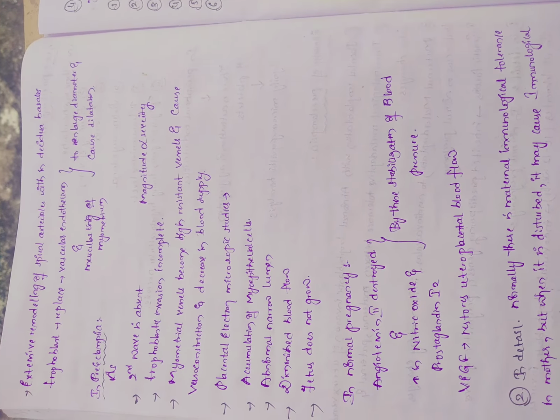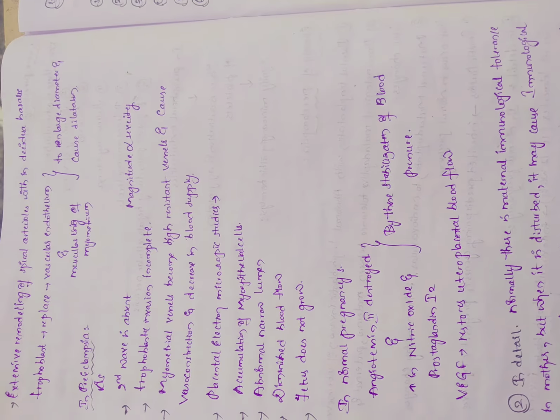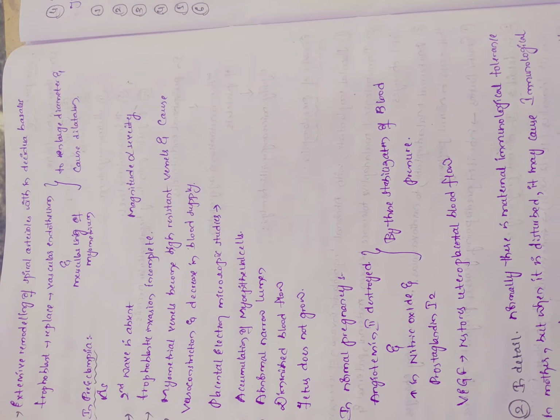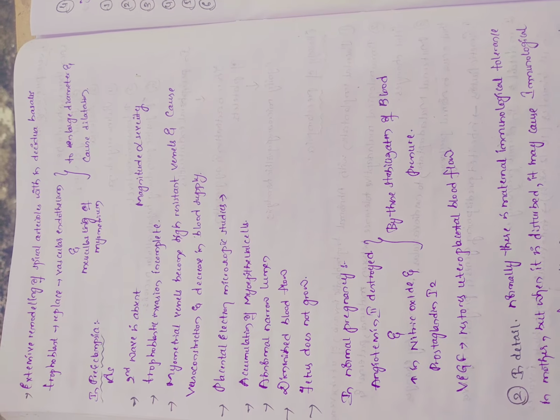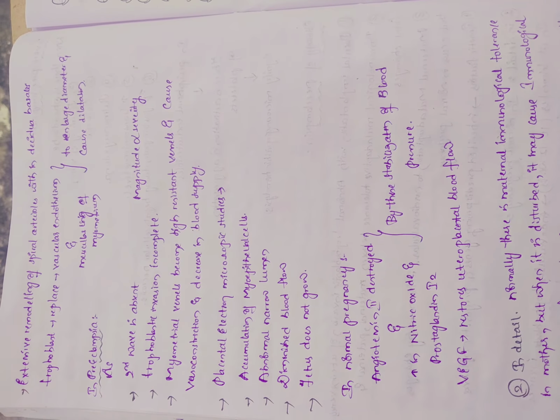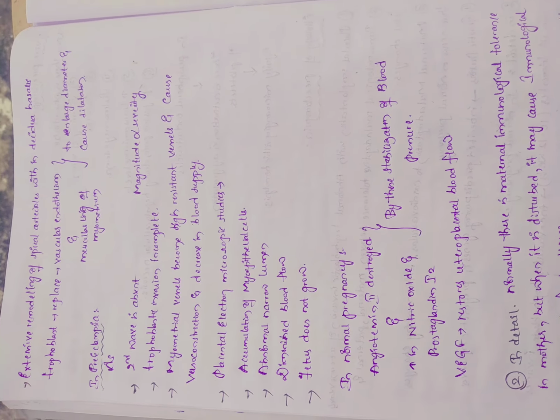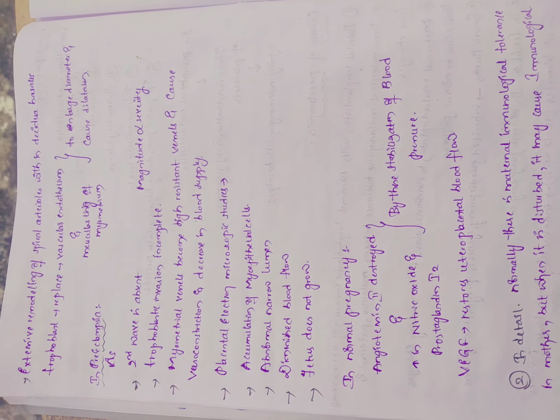But in preeclampsia, when the second wave is absent, trophoblastic invasion is incomplete. That means myometrial vessels do not have trophoblastic invasion. That causes them, so there is no conversion into